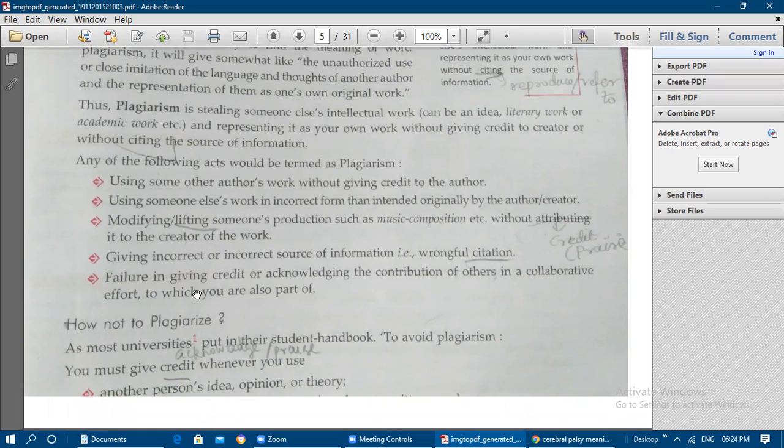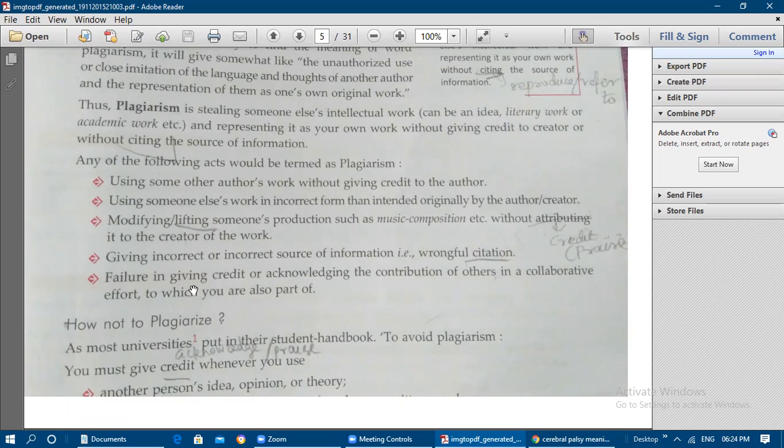And how not to plagiarize, as most universities put in their student handbook. In order to avoid plagiarism, you must give credit whenever you use another person's idea, opinion or theory.